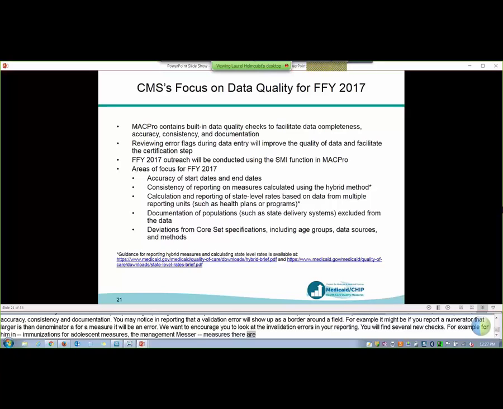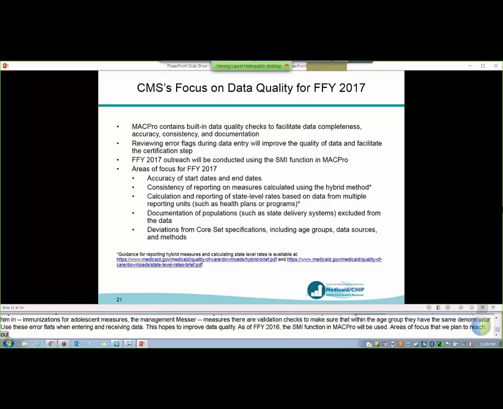And so we encourage you to review these error flags when entering and saving your data, with the hope that this improves data quality and helps you catch the types of issues that we tend to raise during the data quality outreach. We hope that these will help you catch them earlier on. And as in FFY 2016, the SMI function in MACPRO will be used to conduct data quality outreach.